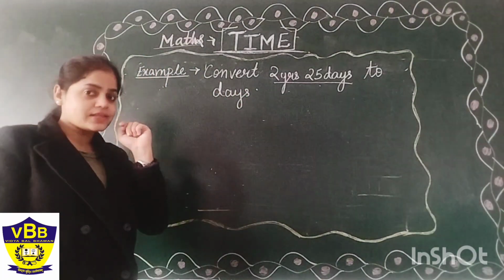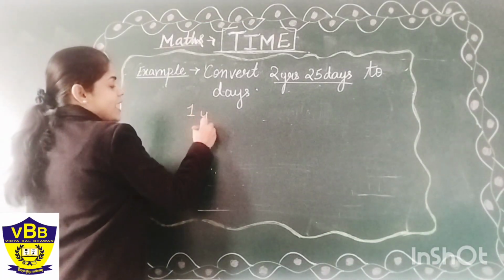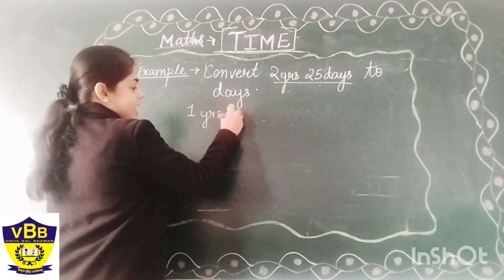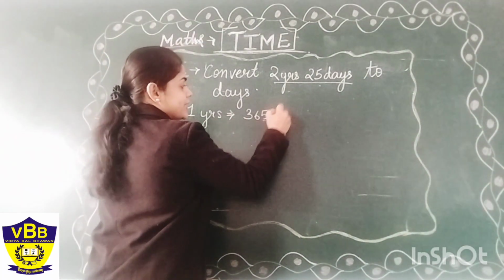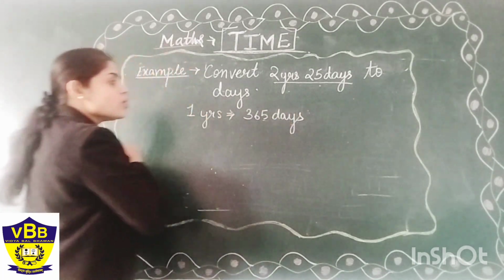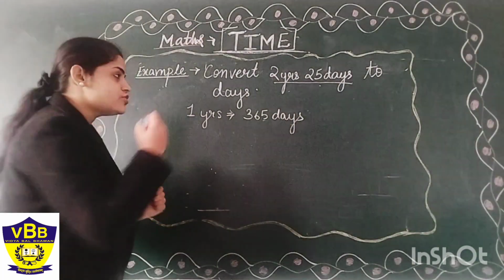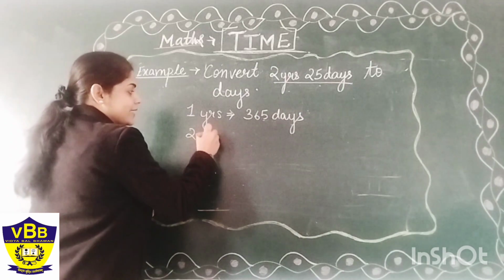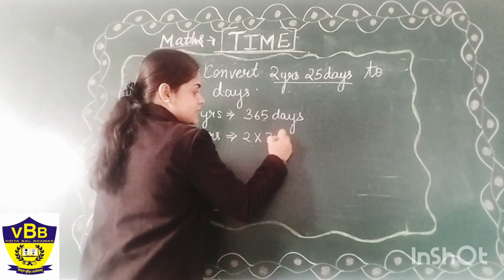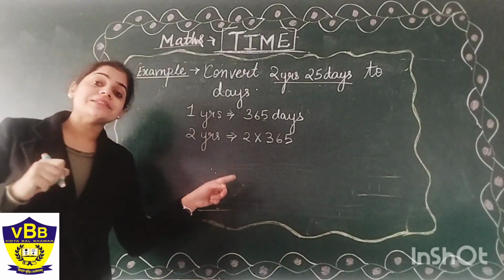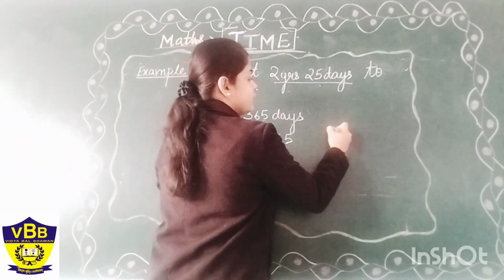Fly is our days. So how many days are there in 1 year? As we already know, 1 year is equal to 365 days. So how many days will be there in 2 years? 2 years will be equal to 2 into 365. That is 365 will be multiplied with 2.